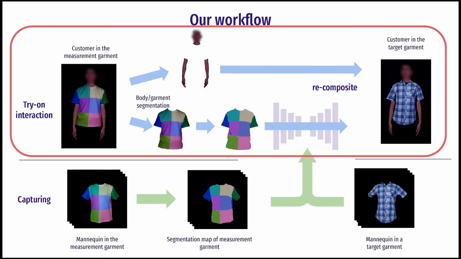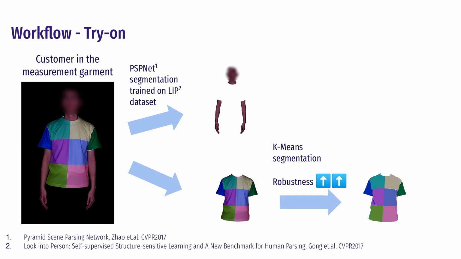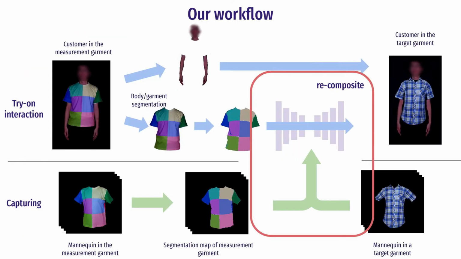And that brings us to the try-on part of our system, where the user wears the measurement garment, stands in front of the camera, and we generate a virtual try-on result for them. We do so by first separating the measurement garment from the frame using a semantic segmentation network. After removing the body and the background, we apply k-means to the measurement garment to obtain the segmentation map. We then pass it through the image-to-image translation network that we trained earlier. We can load different network weights at runtime to dynamically change the virtual garment in real time.